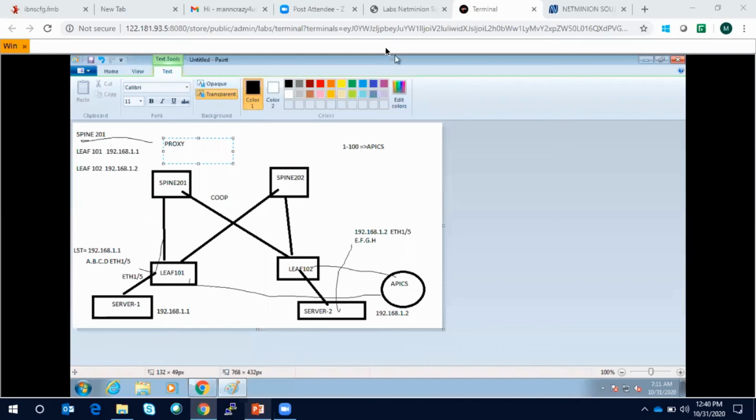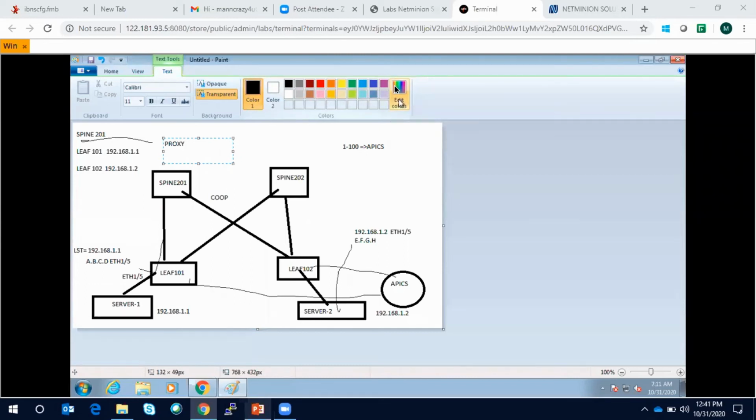So will you touch the L4, L7 integration as well during the course? Yes. It will cover both load balancer as well as firewall. Yeah, basically, not full-fledged. We can do L4 to L7, but yes, I will touch that part because